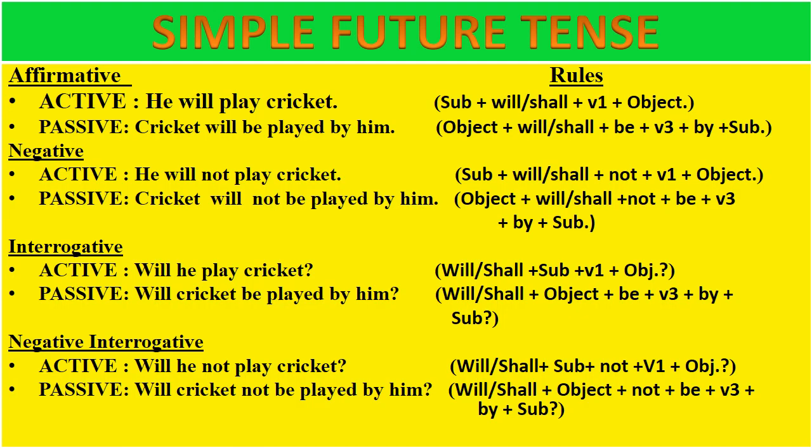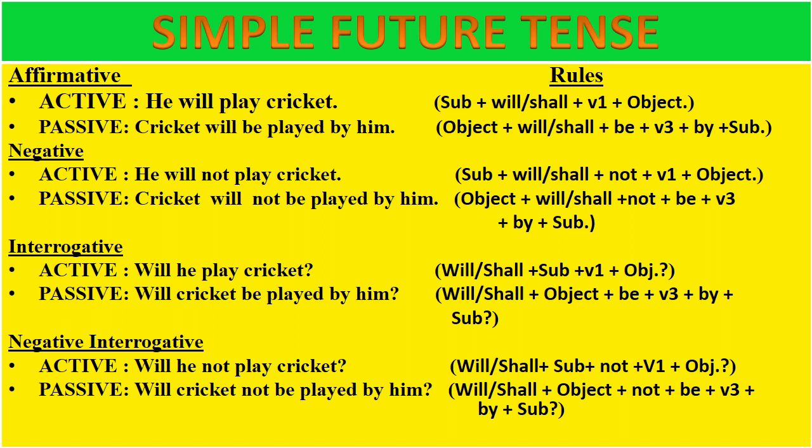Now we will see examples how to convert active to passive of simple future tense. Now students, what is the rule of simple future tense? We use, see rules I have given in brackets, subject plus will or shall plus first form of verb plus object. And when you have to convert it into passive, object will come at the place of subject plus will or shall plus BEB. Then the verb changes into third form. Then we insert by followed by the subject. So examples, let us see.